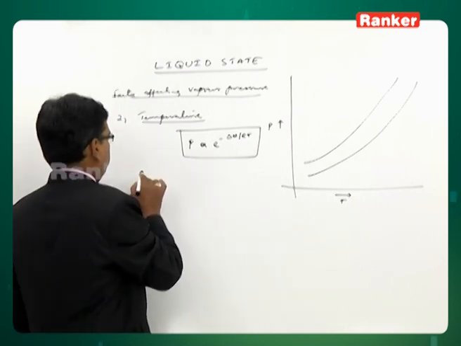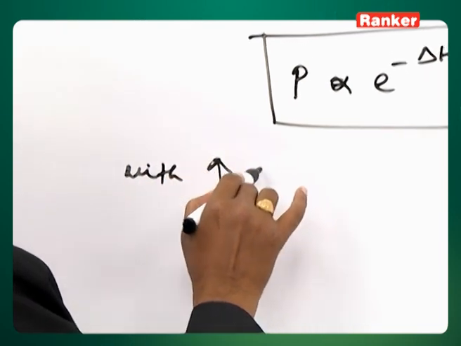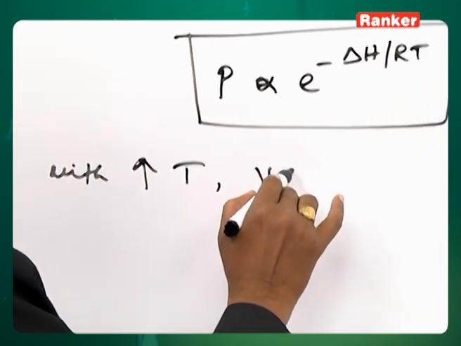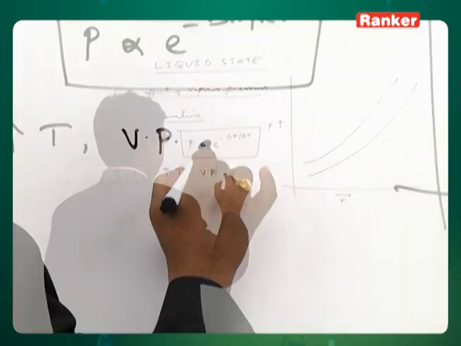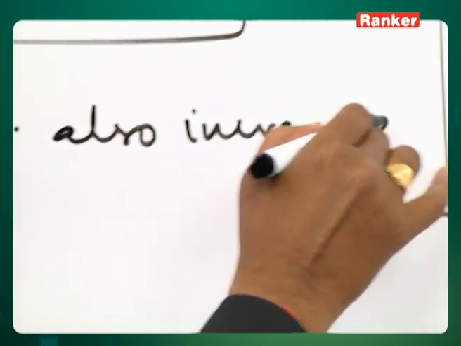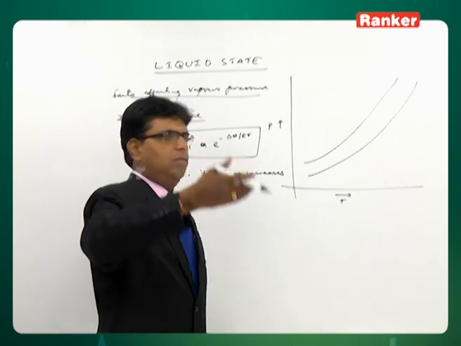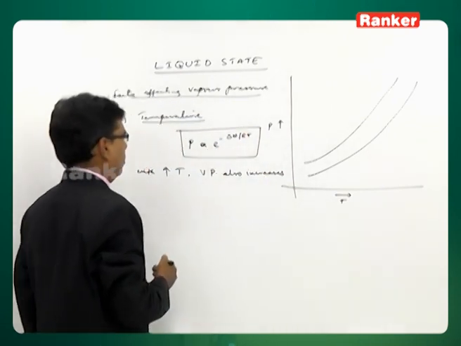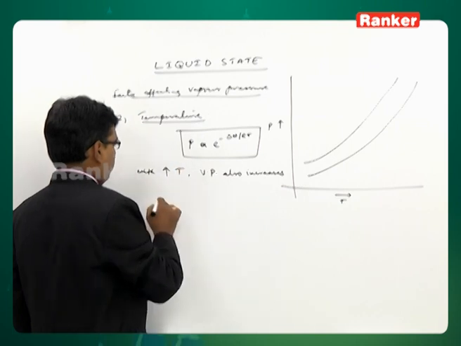Basically, from this, with an increase in temperature, the vapor pressure of a liquid also increases. When the vapor pressure is increased, obviously it becomes easy to reach the external pressure.